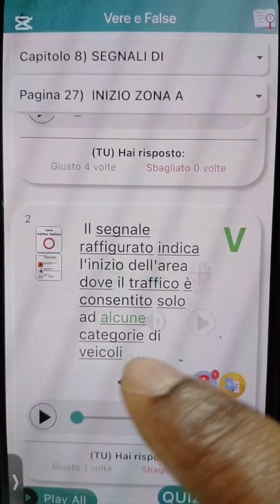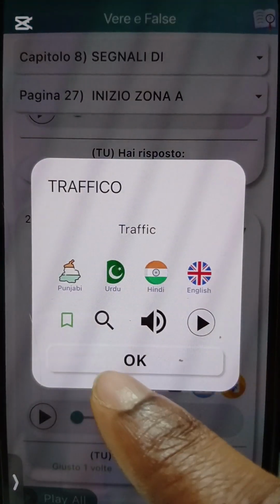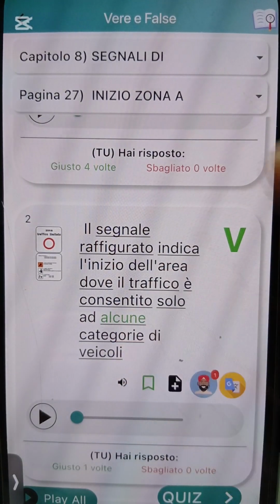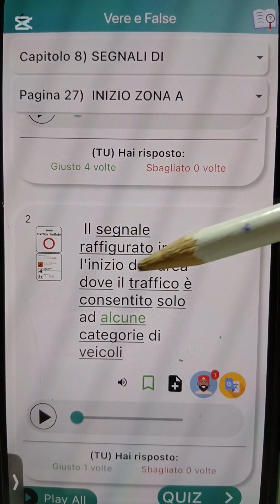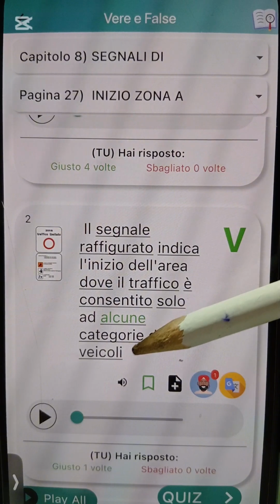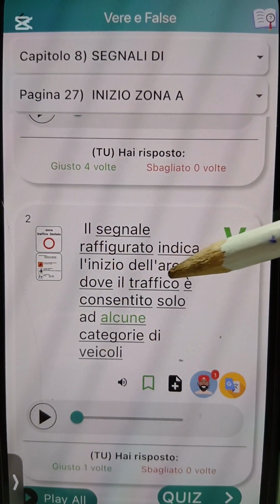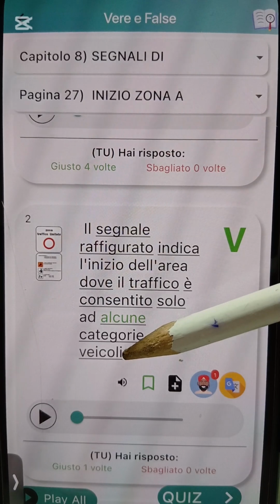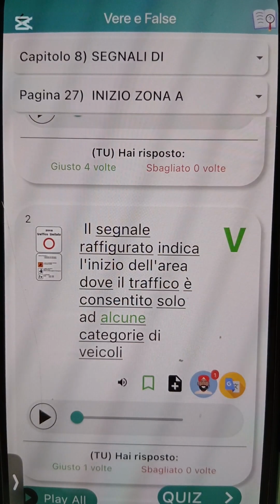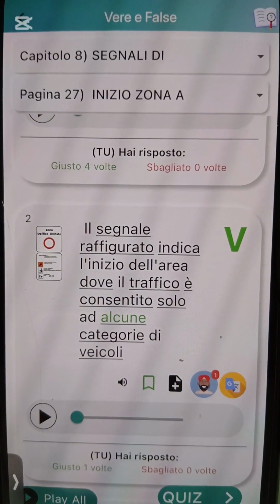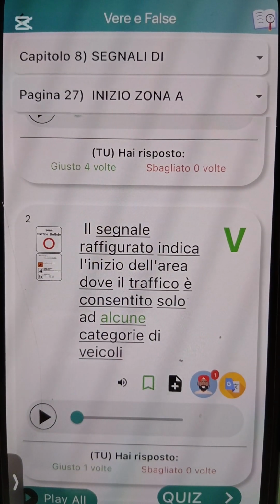Okay, some. Now, this traffic, you can write traffic, you can write movement. Okay, you can write traffic or movement. It dey indicate the starting of an area where movement is only allowed for some what? Category of what? Vehicle. Or where transition is only allowed for some category of what? Vehicle. Alright? This traffic, you can use traffic, you can use movement, you can use circulation, anyone. Okay, it's the same thing. Just put am there, it's the same thing.